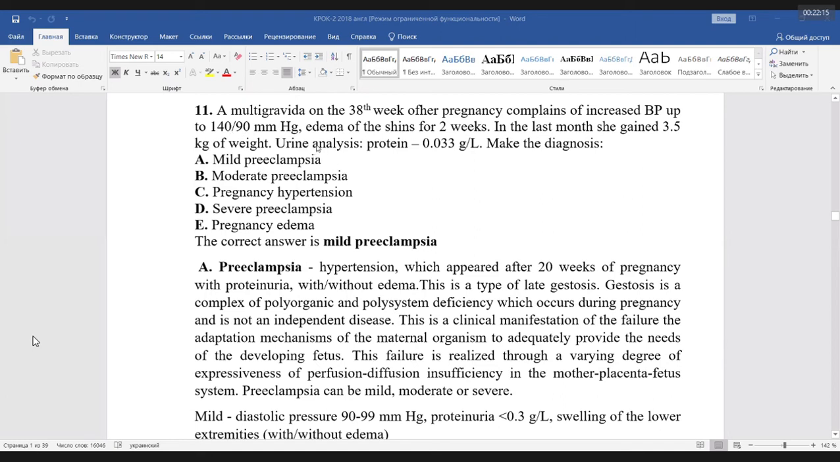Again, this test, again, guys, I am facing classification. Here you see all kinds of preeclampsia: monosymptom hypertension, and preeclampsia mild, moderate, severe, and even pregnancy edema. Preeclampsia usually has 3 symptoms: BP, protein, and presence of edema. Here she gained 3.5 kilograms of weight. Of course, it is mild according to the level of protein and level of BP. If you know this classification, it's very easy to answer this question, guys.